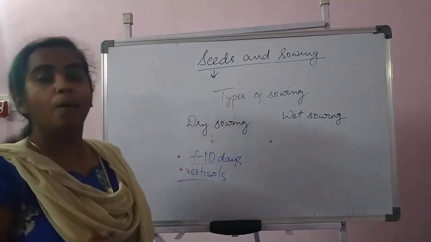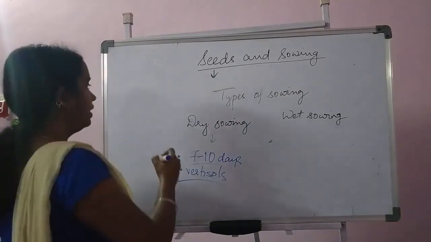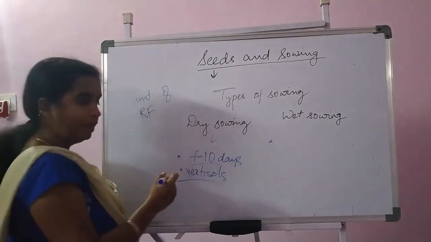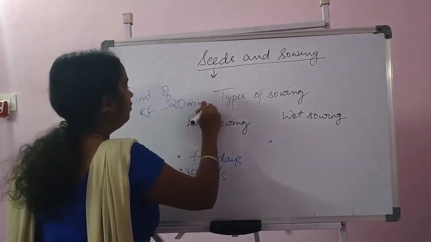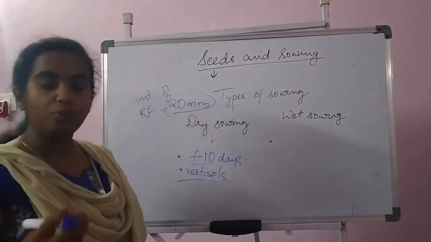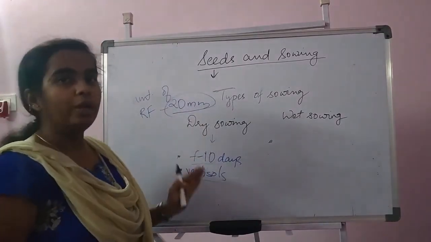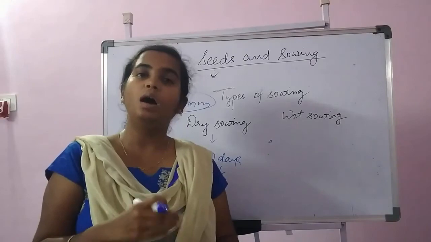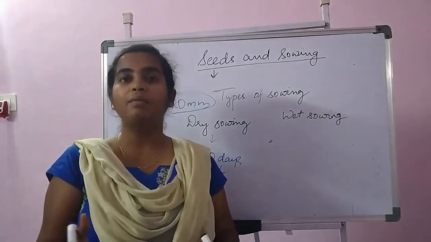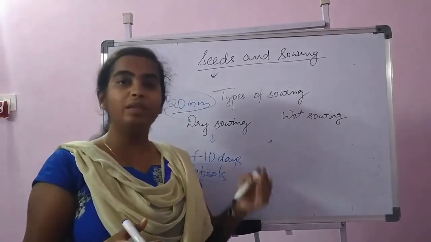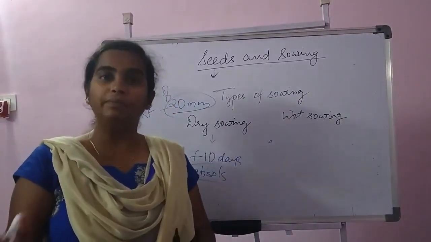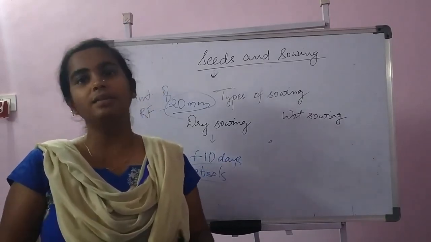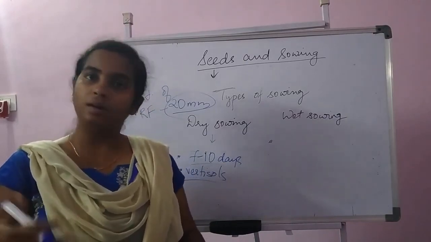And one important point from the examination view is the amount of rainfall to take up sowing is 20 mm. If we have 20 mm of water or moisture in the soil, then we can take up the sowing. And in this chapter there is a topic like dormancy and how to break the dormancy. But these topics we can cover under weed management. So I will stop it here, and under weed management we can discuss in a broader view. And if we have any doubts later, then we can talk about dormancy and its types.